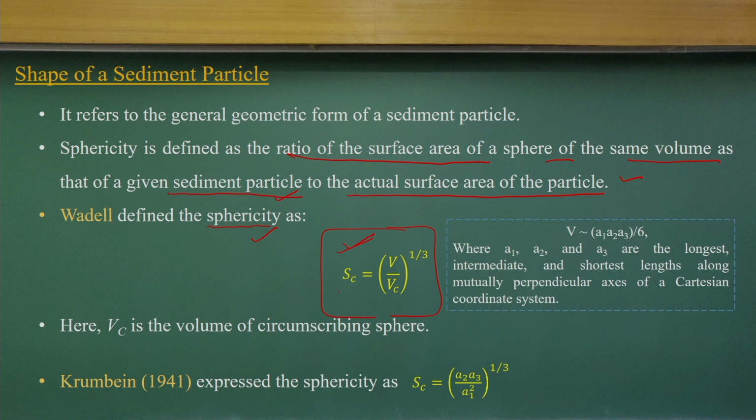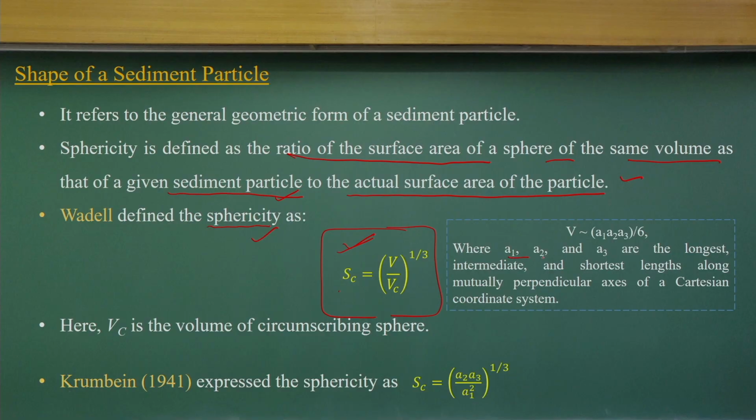But if the sediment particles are not close to a spherical shape, you can have three-dimensional lengths: a longest, an intermediate, and a shortest length. So we can have a longest path, an intermediate path, and a shortest path, three perpendicular axes that we can measure once, and you can compute the values. In the same way, you can have the volume of the equivalent sphere.